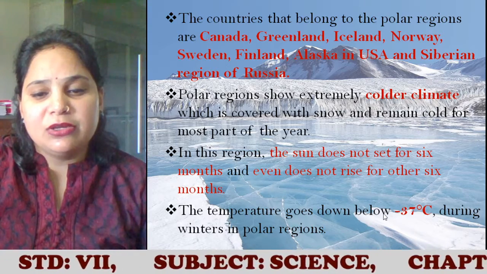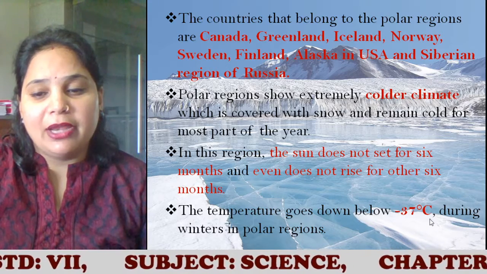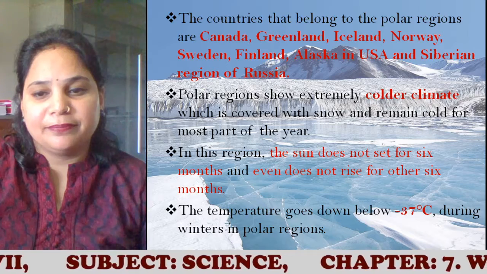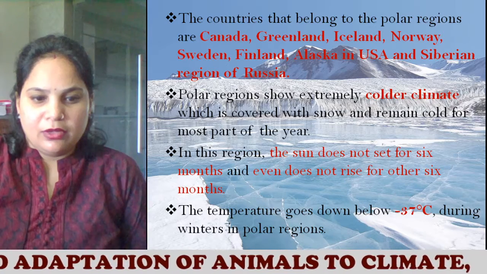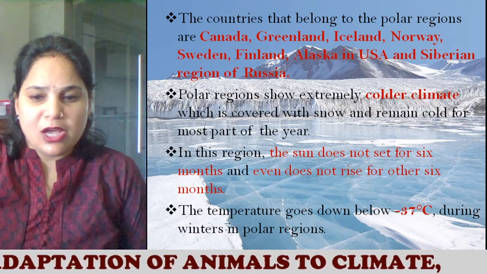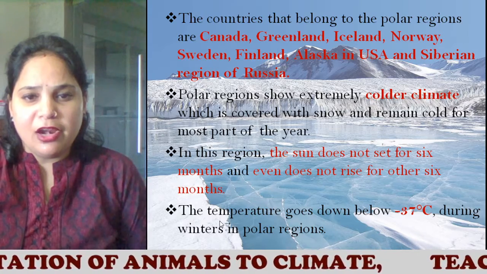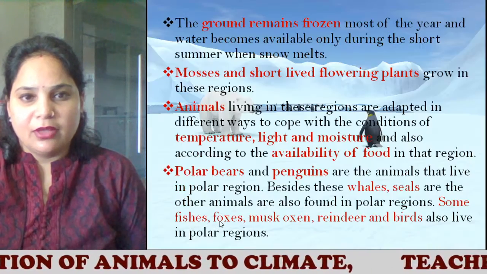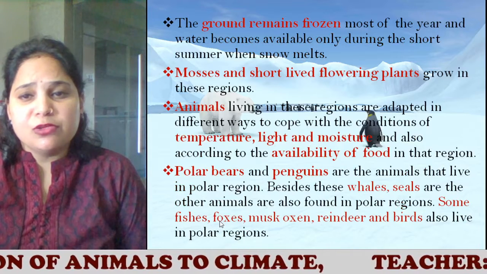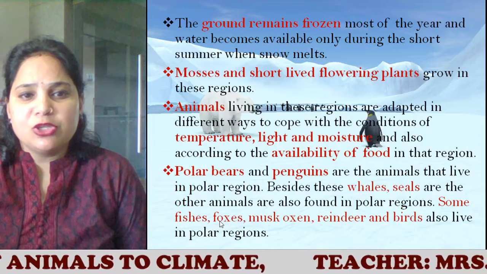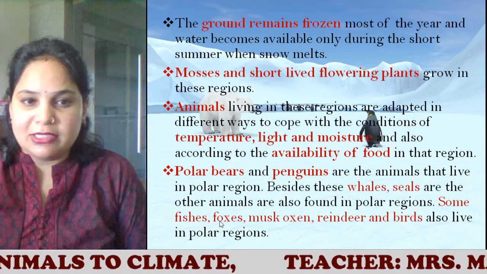The temperature goes below minus 37 degrees Celsius during winters in polar regions. The ground remains frozen most of the year, and water becomes available only during the short summer when the snow melts.